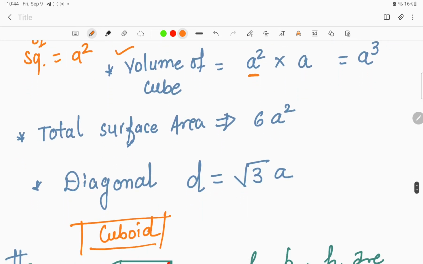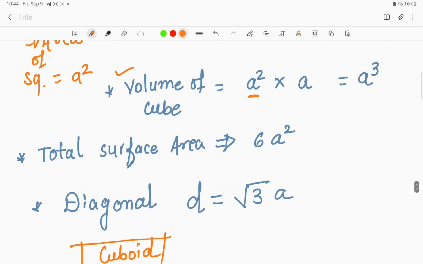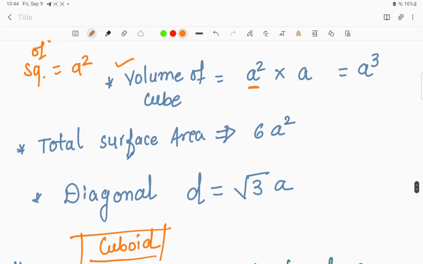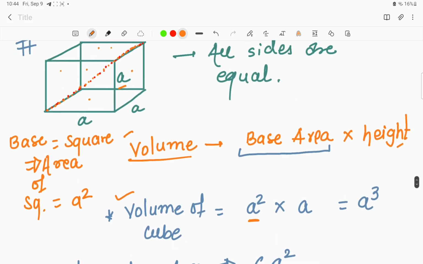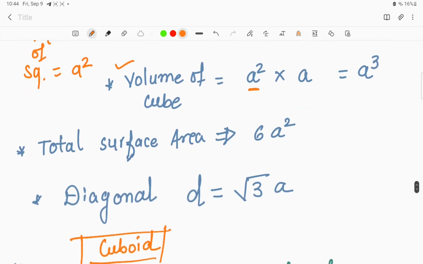So here the diagonal value d is equals to under root of 3 a. So this is something that is really important. This question can be asked in the paper 2 specifically, the questions on the diagonal.